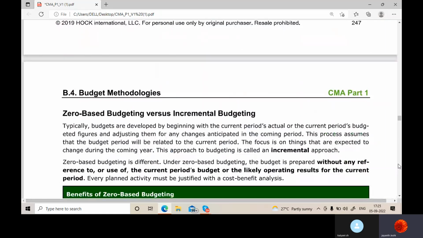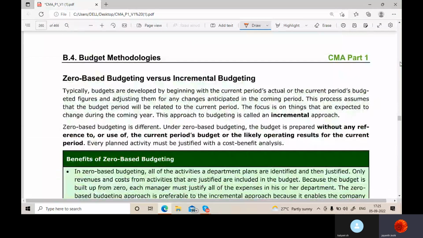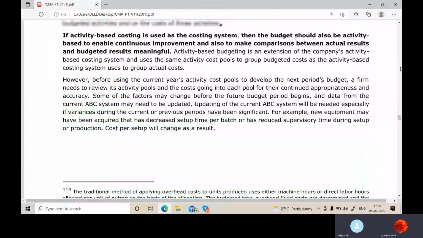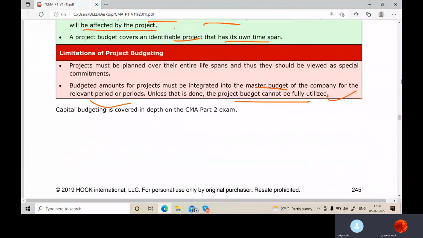Now we'll go for activity based and zero based budgeting. What is activity based budgeting? Sir, excuse me. Yes, madam. In the limitations, the last line: unless that is done, the project budget cannot be fully utilized. Yeah, budgeted amounts for the project must be integrated into this. The master budget is the key at the end. Yes, sir.